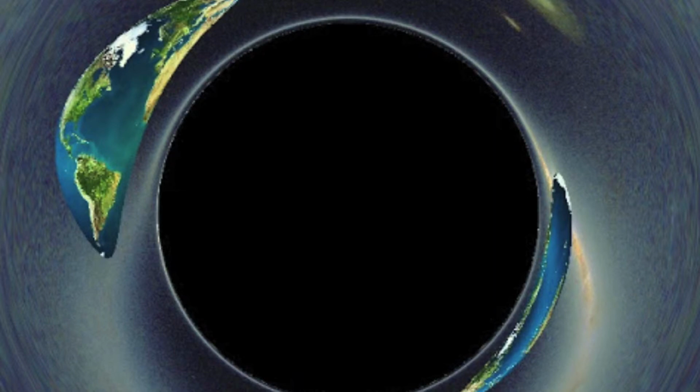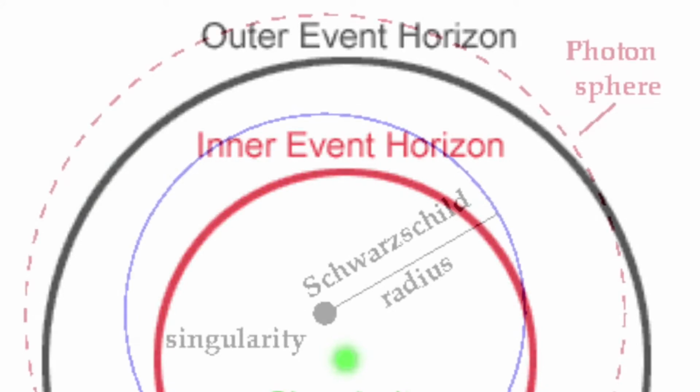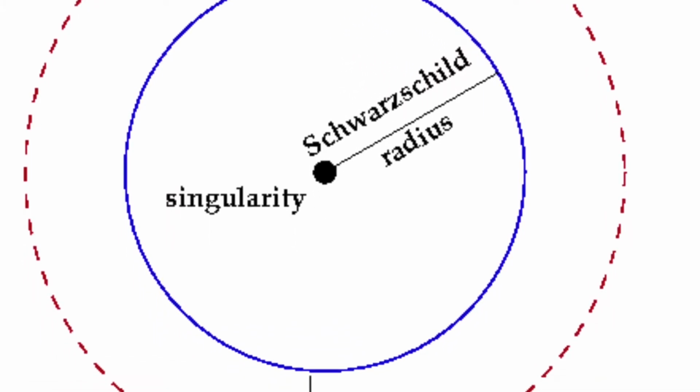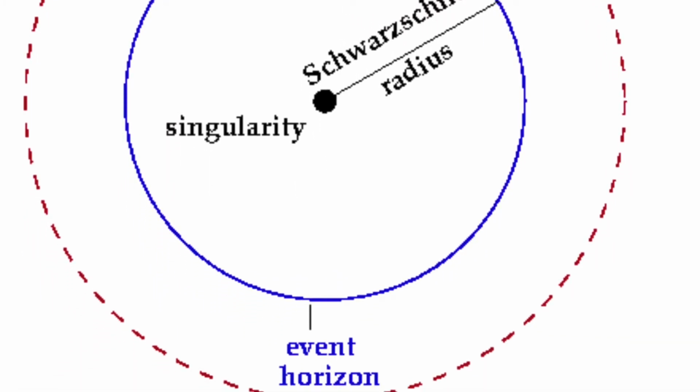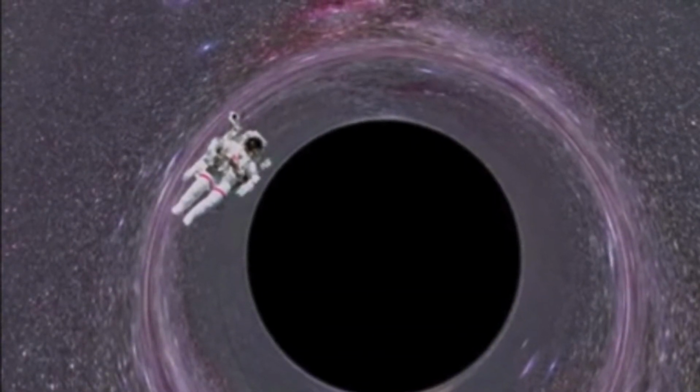Shortly inside the photon sphere is the event horizon. Here, gravity is so powerful that nothing, not even light, can escape. This means that to someone far away from a black hole, watching an object fall into one, they wouldn't be able to see the object past this point.